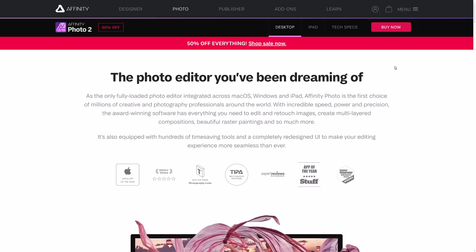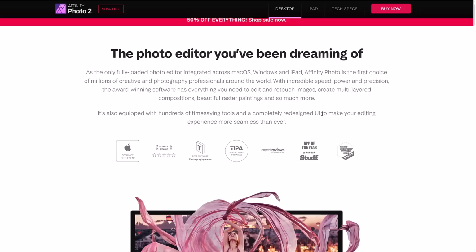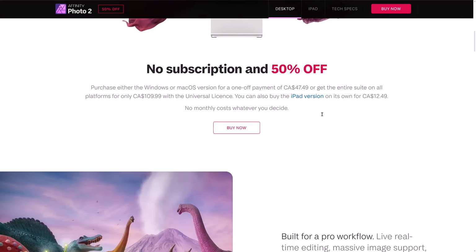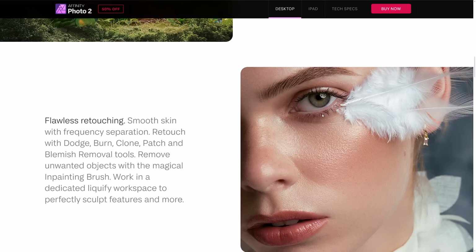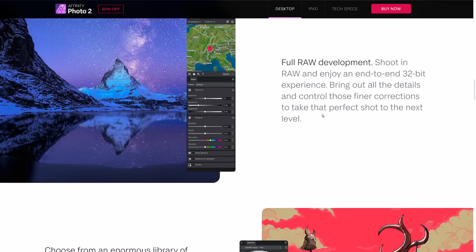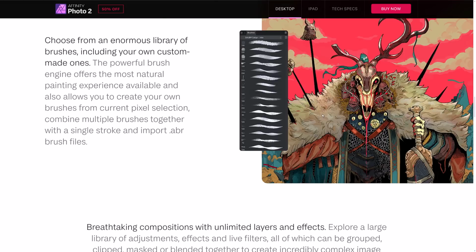Unfortunately, it has recently been purchased by Canva, who I could probably also mention on this list, but I didn't really know where Canva fit. So I'm not talking about Canva today. But if you want to just buy your software and own it forever, that is the entire idea behind Affinity Photo. And it is probably the closest thing that people will find for a direct Photoshop replacement.